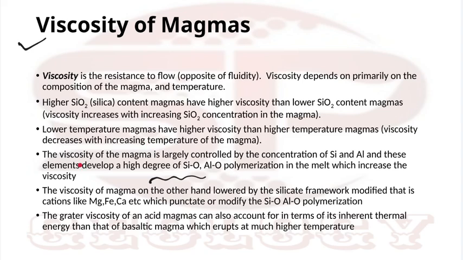Then comes another thing, that is silica polymerization. So what is silica polymerization? You know about the silicate structures. You have nesosilicate, sorosilicate, inosilicate, double chain, single chain, then cyclosilicate, then phyllosilicate, then tectosilicate. If you see the sequence of sharing of oxygen, in a silicon tetrahedron, SiO4 will share its oxygen in different types of silicate structure.